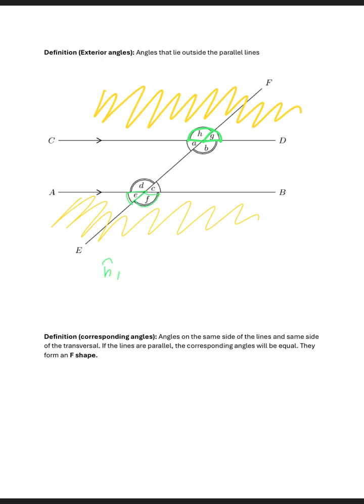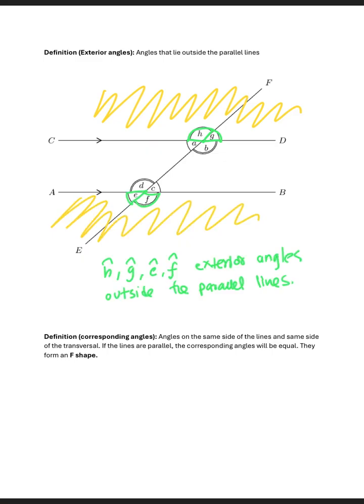So angle H, angle G, angle E, angle F, these are the exterior angles outside the parallel lines.